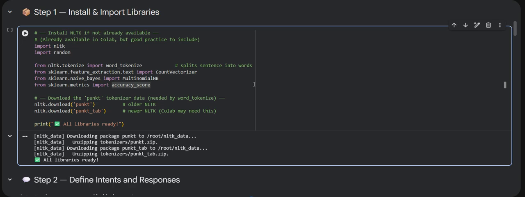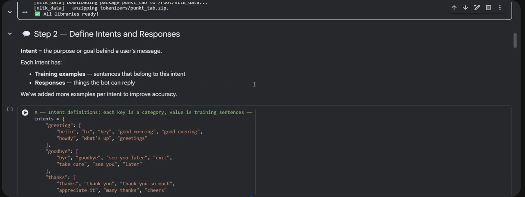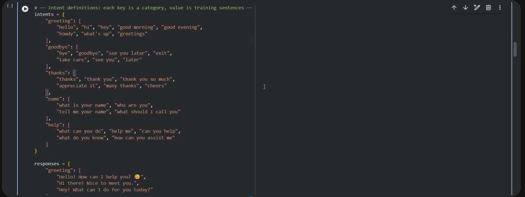After that, coming to step 2, we are defining the intents and responses. We have two dictionaries here. The first one is called intents. Each key is an intent name: greeting, goodbye, thanks, name, help. The value is a list of example sentences that belong to that intent. For example, under greeting we have hello, hi, hey, good morning, howdy, and so on. These are the sentences the model will learn from.